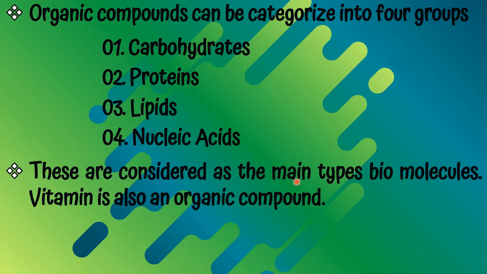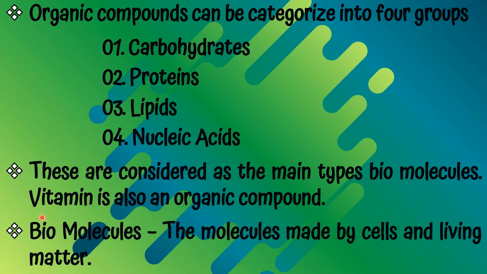These are considered as the main types of biomolecules. Vitamin is also an organic compound, but not a main type of biomolecules. Biomolecules means the molecules made by cells and living matter.